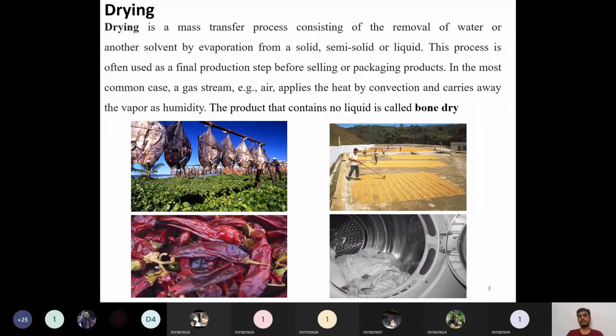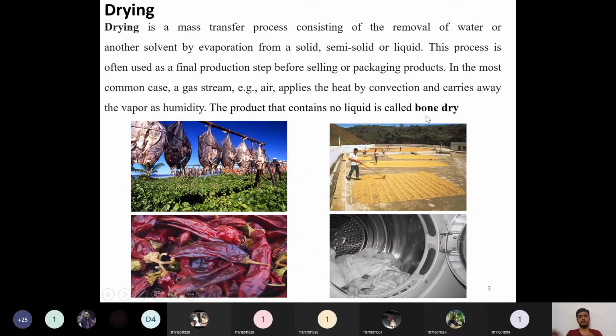So drying is a mass transfer process consisting of a removal of water or another solvent by evaporation from a solid, semi-solid or liquid. This process is often used as a final production step before selling or packaging the product. In the most common case, a gas stream, air, applies the heat by convection and carries away the vapor as humidity.